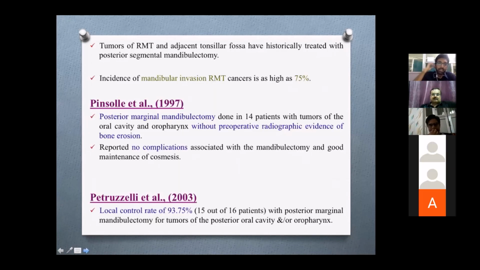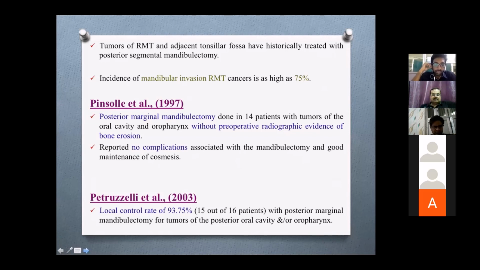Coming to the tumors of the RMT and adjacent tonsillar fossa, historically they were treated with posterior segmental mandibulectomy. There is also a high incidence of mandibular invasion in RMT, which is almost 75%. Pinsolo et al. in 1997 showed that posterior marginal mandibulectomy was done in 14 patients in whom there was no preoperative radiological evidence of bone erosion. This study showed no complications and good maintenance of cosmesis.